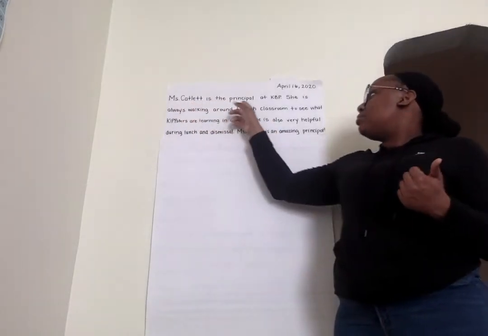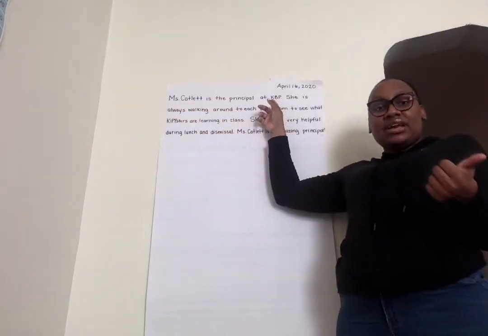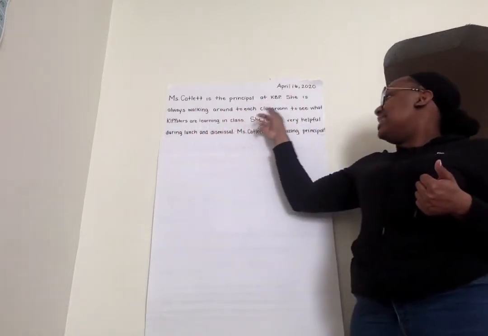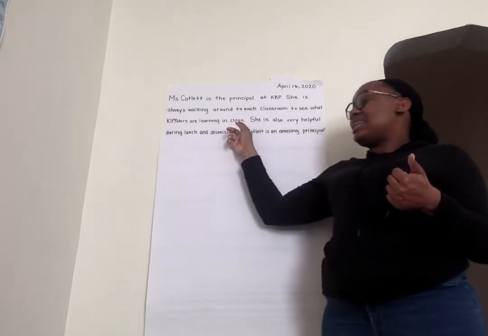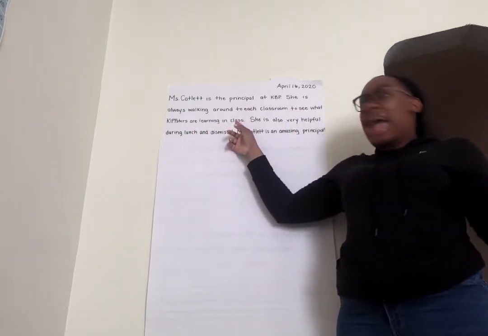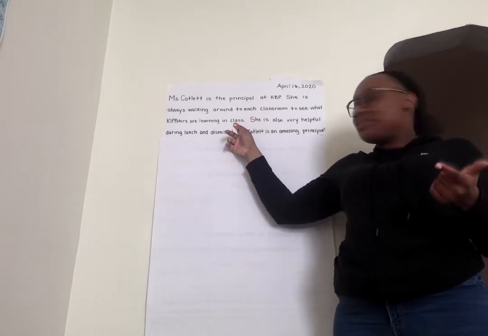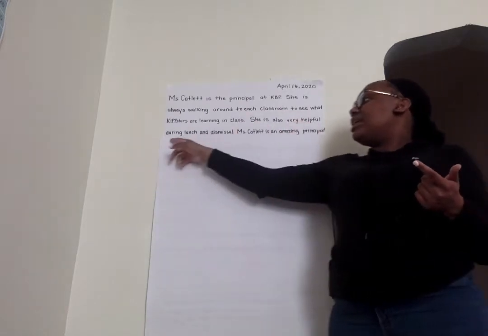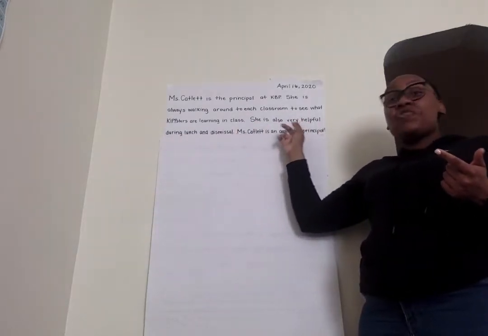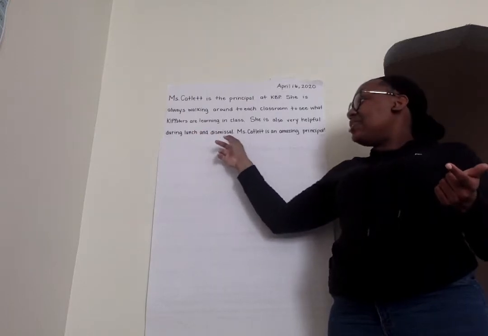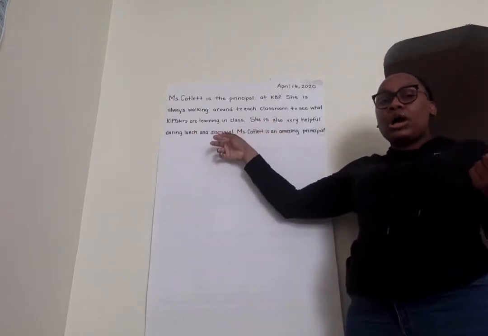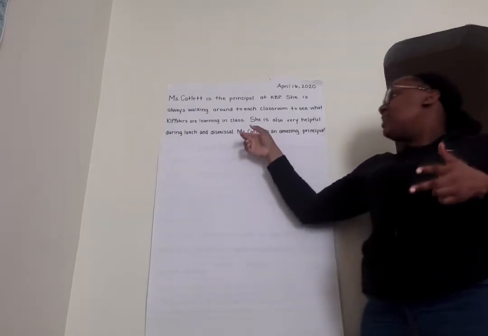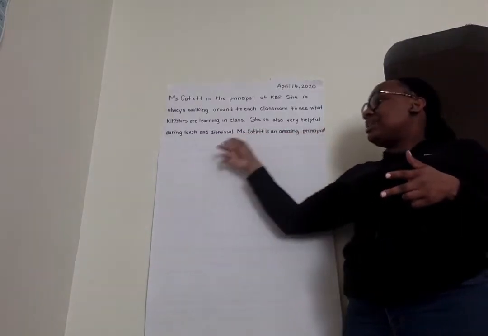First, I say Miss Catlett is the principal at KBP. That's definitely a fact. She is the principal at our school. She is always walking around to each classroom to see what Kipsters are learning in class. Does she do that? Absolutely. She always walks around to the kindergarten and the first grade classes. She is also very helpful during lunch and dismissal. Remember the things I said that she does during lunch and during dismissal after school? She's so helpful doing that. Wow, those are 3 cool facts I was able to write about Miss Catlett. Then I said Miss Catlett is an amazing principal.